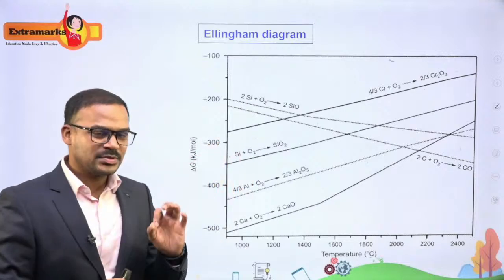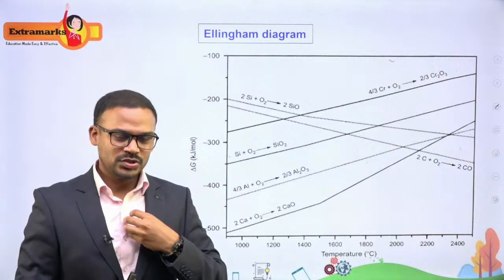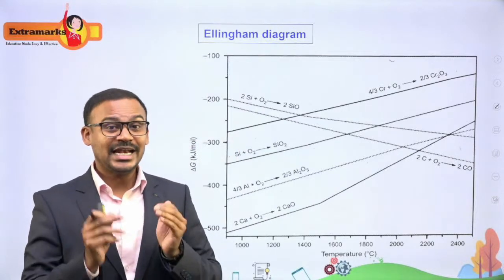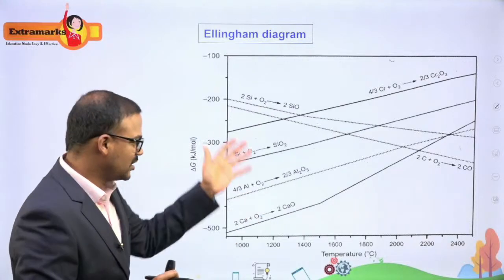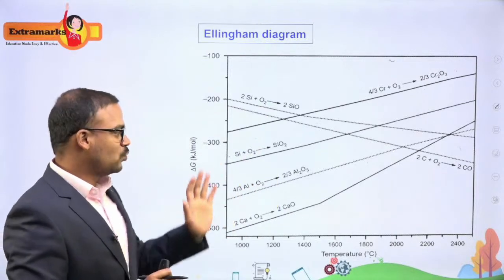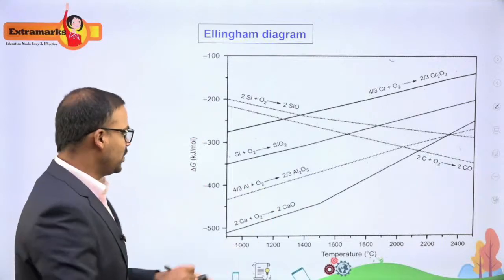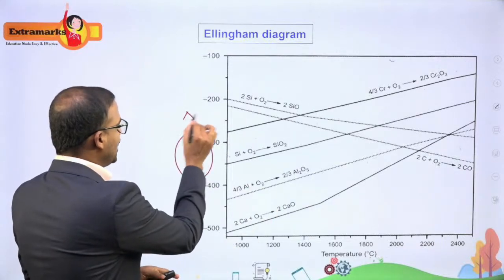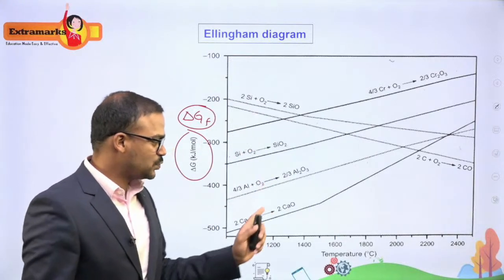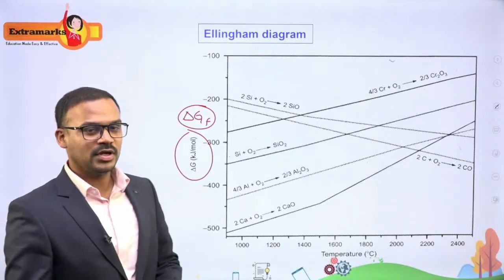So these Ellingham diagrams are going to give us an idea about what kind of reducing agents I can use for the reduction of the metal oxides to get a metal, and at what temperatures. So these are the curves that you get to see. These are called the Ellingham diagrams. One important use of this is that these are graphs drawn between delta G_f of oxides versus the temperature. So at what temperature can I extract the metal out of the metal oxide?